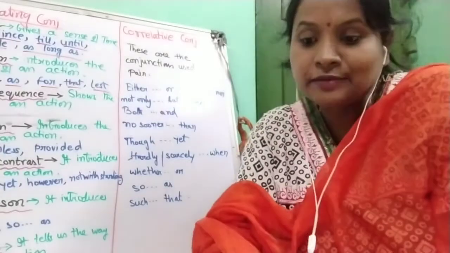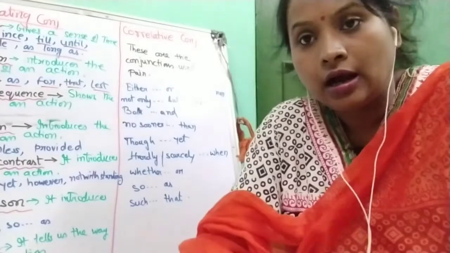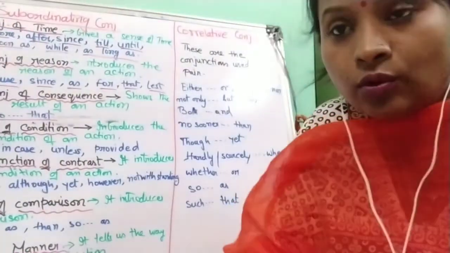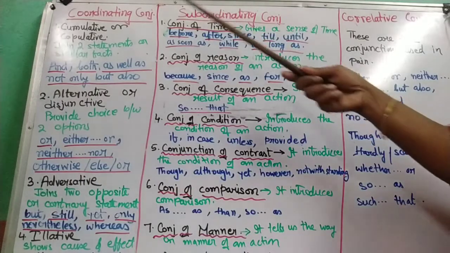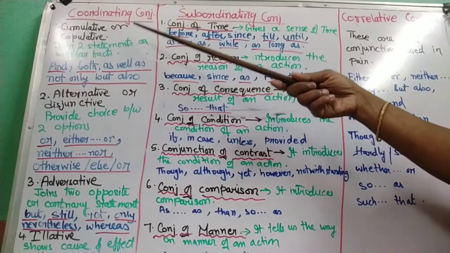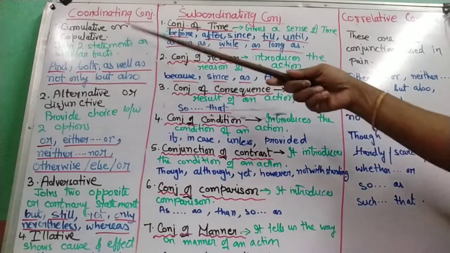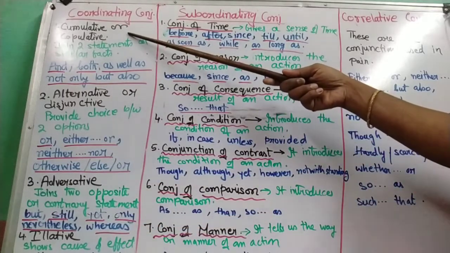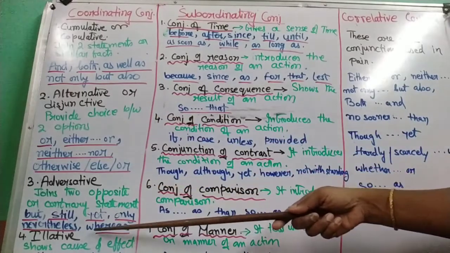Now I'm going to explain the categories of conjunctions one by one with examples. Please look at the board so that you can understand the whole thing. Now see the first part here, coordinating conjunction. Coordinating conjunction can again be subdivided into four categories: cumulative or copulative, alternative or disjunctive, adversative and illative.